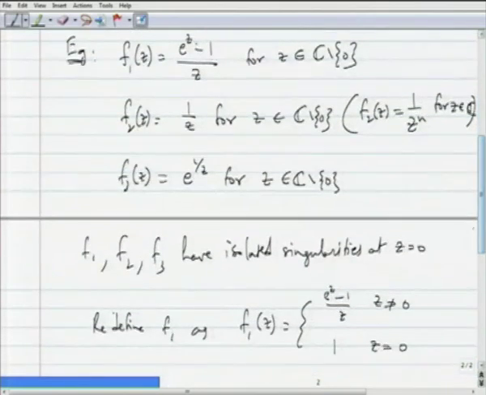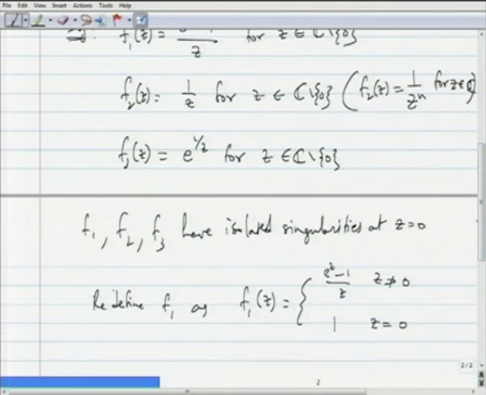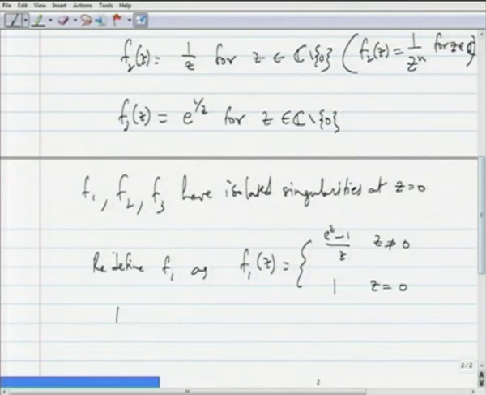So, if we redefine f1 to be 1 at 0, then f1 is actually analytic. One can check f1 is analytic on the whole of the complex plane. We have in effect removed the singularity at 0 by redefining f1 at 0 itself to be 1, which is the limiting value of f1 in a neighborhood.